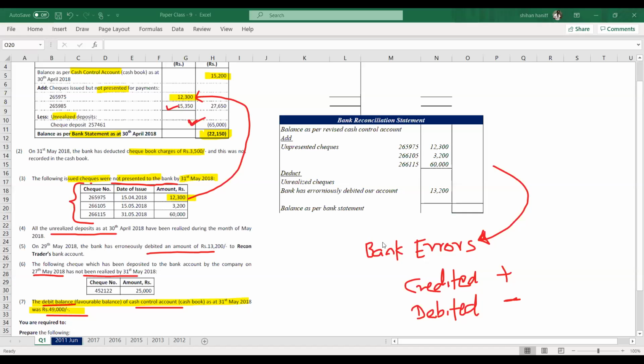So always we use the same method. It's bank error. If the bank credited, bank balance is more, therefore we will add. If the bank debited our account, bank statement balance is less, therefore we deduct.